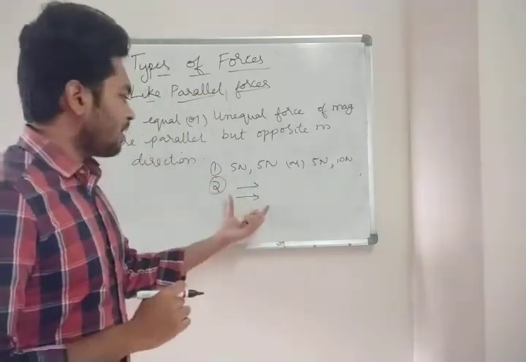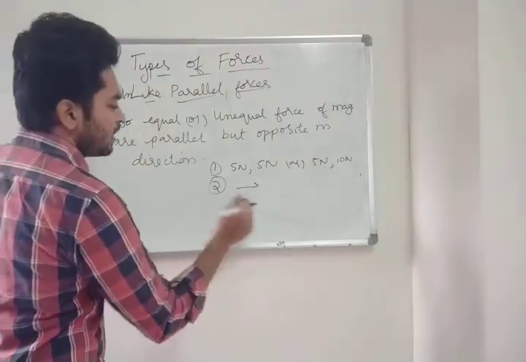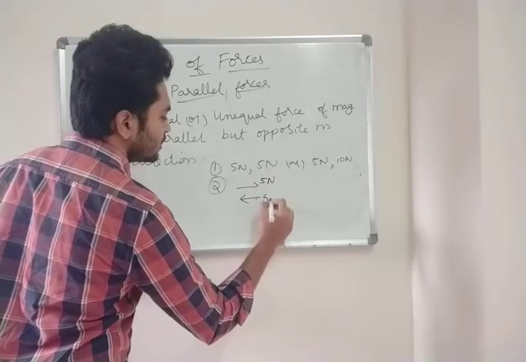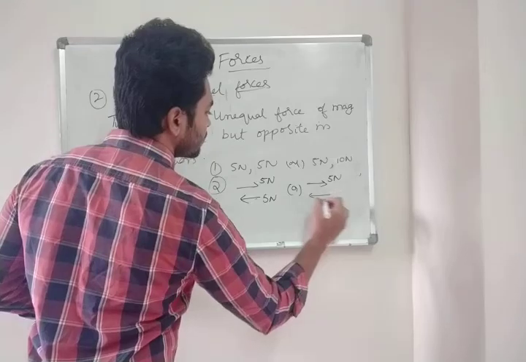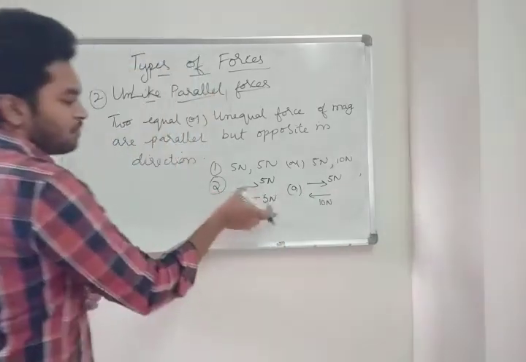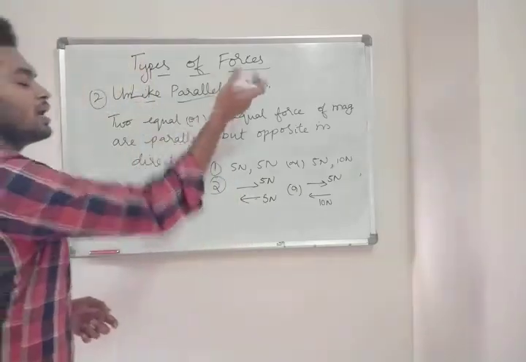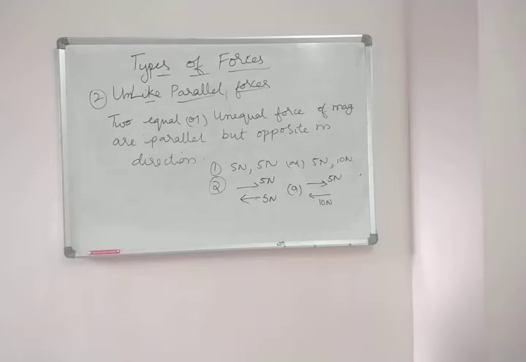But here they have to be in opposite directions. One force is this, the other force is this, or one force is 5 Newton and the other force is 10 Newton. They should be parallel but opposite in direction. That is called unlike parallel forces. Clear? Note it down.